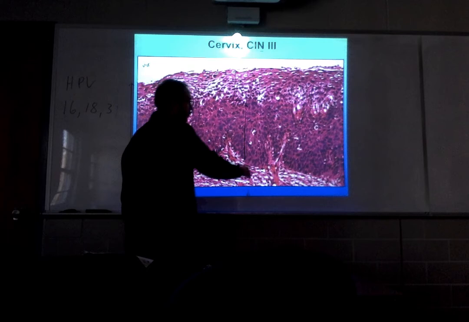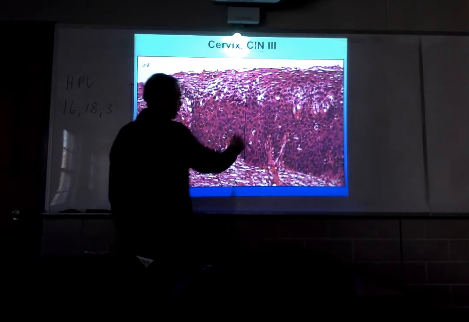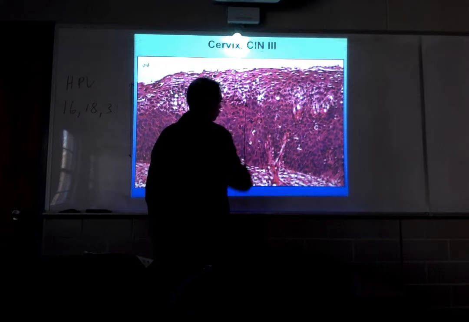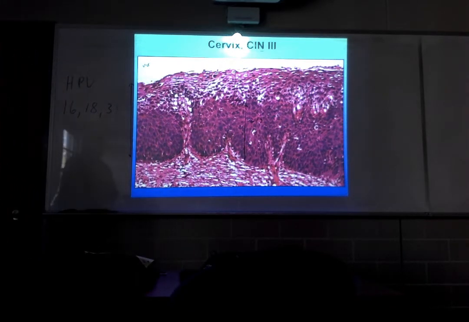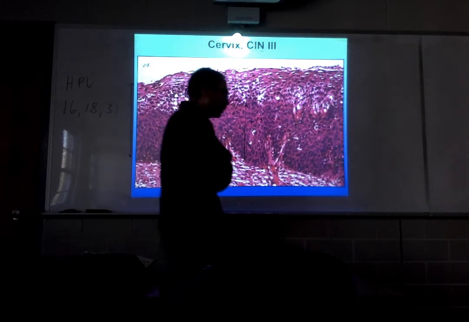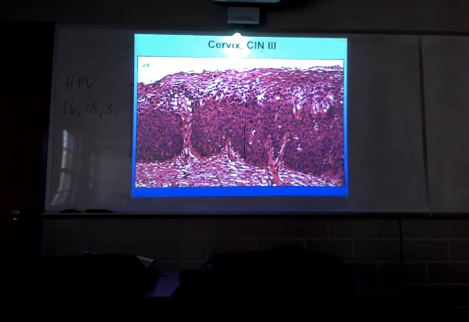Down here, the cells are very crowded together, very high NC ratios. And that persists, again, up to about 2/3 of the way up. They are still immature. Well, this is a more severe form of dysplasia. Maturity isn't occurring until 2/3 of the way up the epithelium. This is a more severe form of dysplasia.